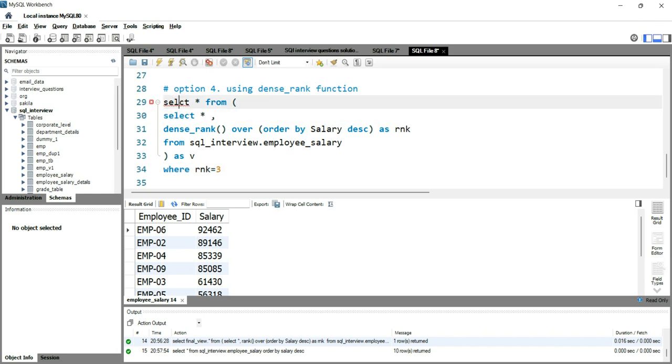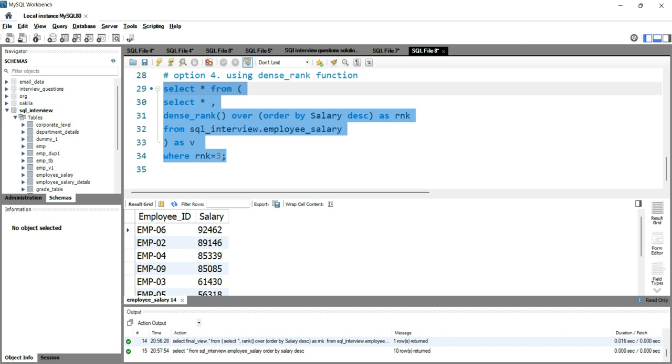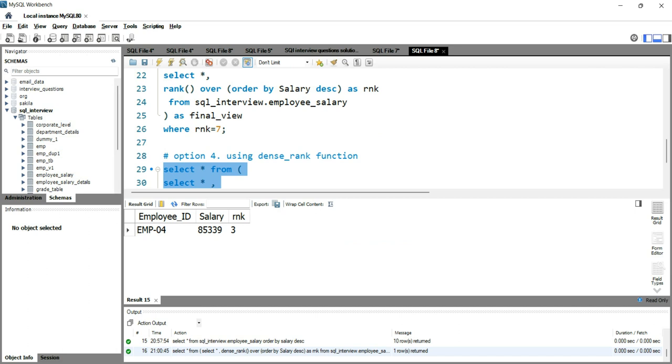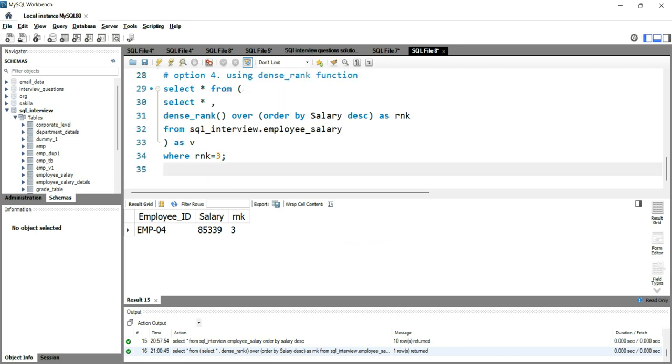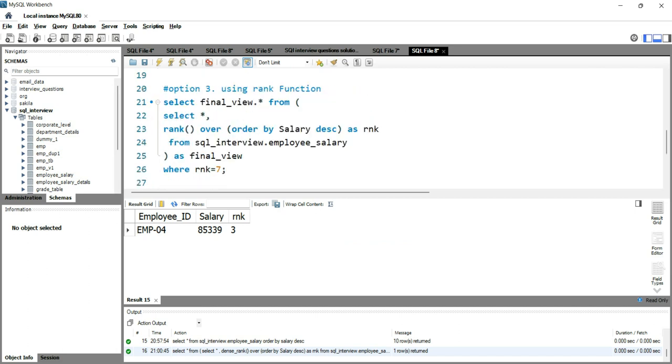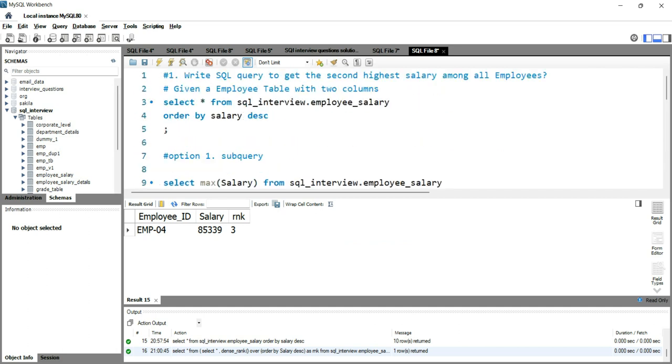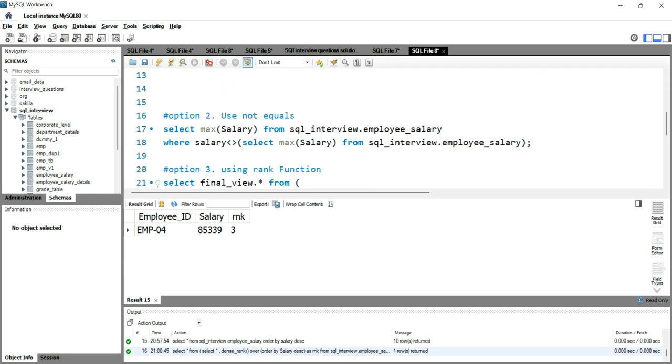Okay, there is a spelling mistake. Now if somebody wants the third rank or fourth rank or fifth rank, you just have to replace this number here from 3 to 4 or 4 to 5, and then you will get the third highest salary or fourth highest salary or fifth highest salary. So let's run this query and see our output. So our third highest salary is 85,339. So this is how you can get the second highest, third highest, nth highest salary from a table, or nth highest value from the table.